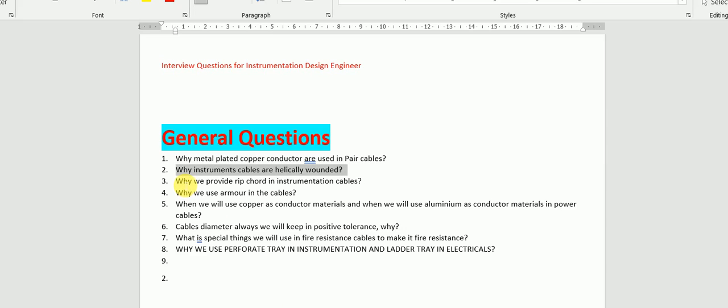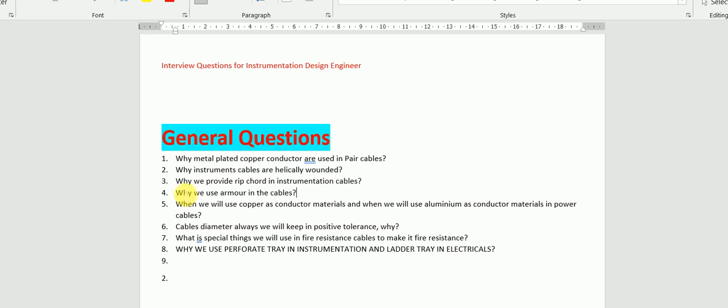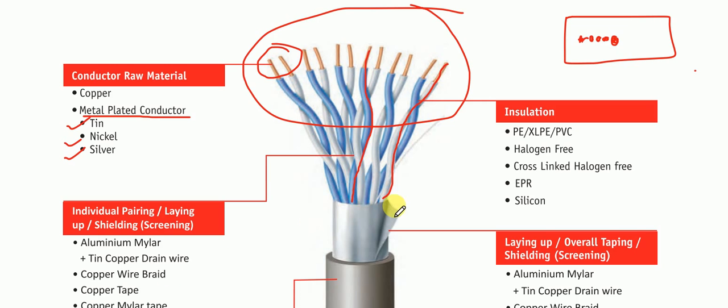Okay. Why do we provide a rip cord in the instrumentation cable? Why do we use armor in the cable? Armor in the cable, I have already discussed, is to safeguard the cable from physical damage. What is a rip cord in the cable? In this cable you can see that there is a wire here. This is the wire. I'm just going to highlight it again. Here you can see that there is a wire.